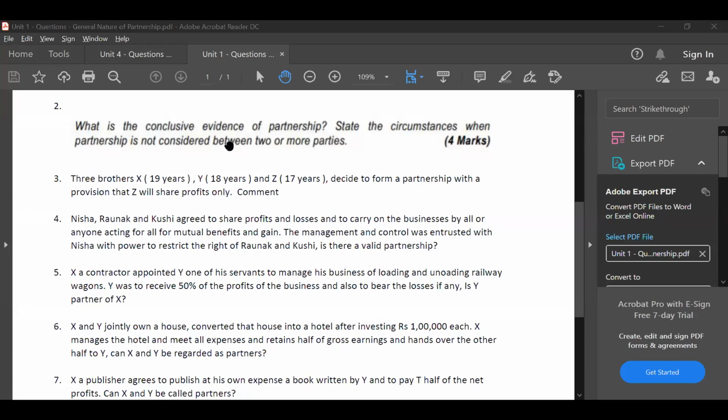See, not at the time of formation. That is the important point. Z can obviously be a partner as a minor, but not at the time of formation. Let's say X and Y formed the partnership in July 2019. In August, he can join as a partner. Next month itself, next day itself, he can join. But not at the time of formation. He can only be admitted later as a beneficial partner.